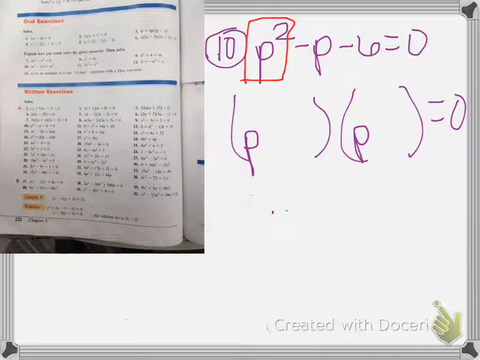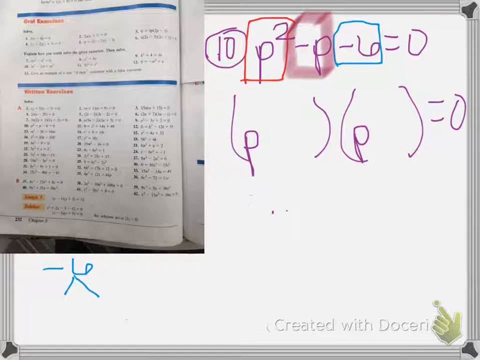Next, I want to take a look at this -6. So when I'm looking at this -6, I first have to go and look at my middle number here, -p, and I look at that sign, and it's a negative. What that negative tells me is that the higher number is going to have a negative. So over here I'm going to put my negative when I put my higher number. So 1 times -6 gets me -6, and 2 times -3 gets me -6.